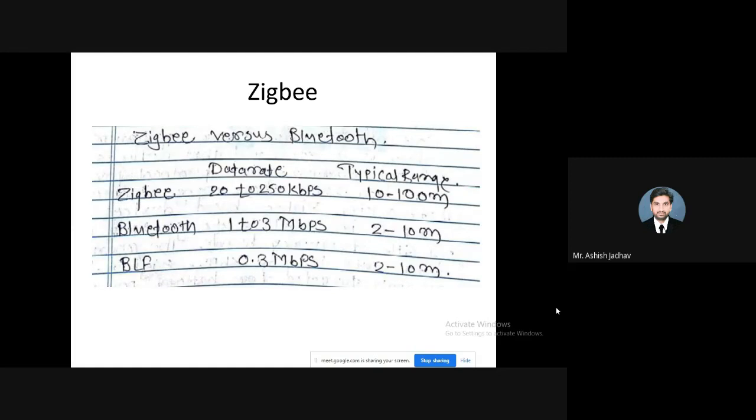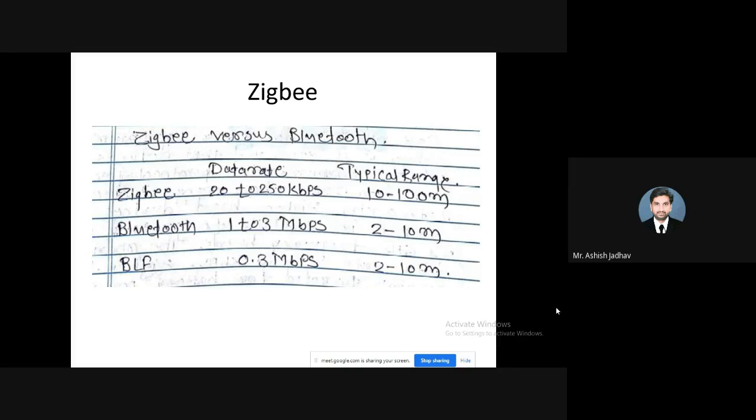Zigbee operates in a personal area network, PAN as we call it, and it is a device to device network. It provides connectivity between small pocket sized devices. It can control lights, switches, thermostats, etc. The Zigbee Alliance is an organization defining a global standard for reliable, cost-effective, and low power appliances. Zigbee defines a set of communication protocols for low data rate, short range wireless networking.